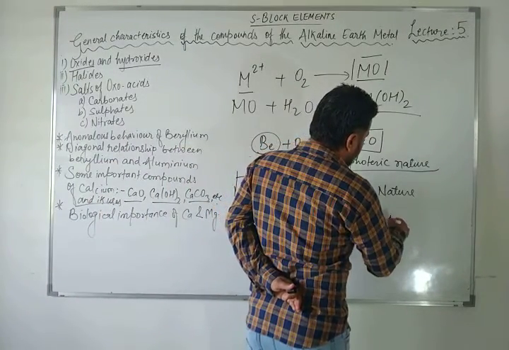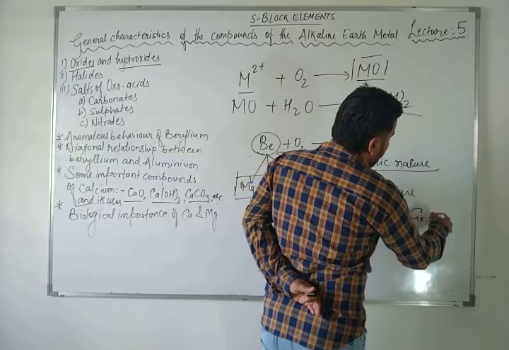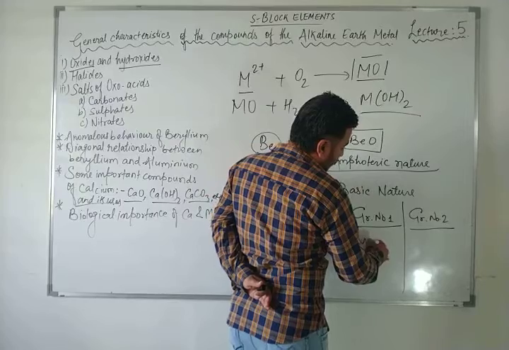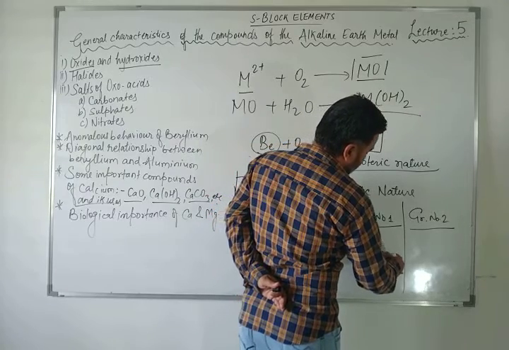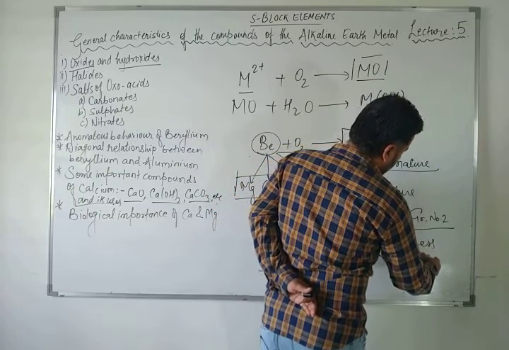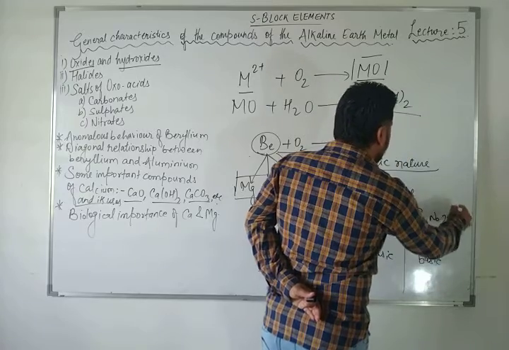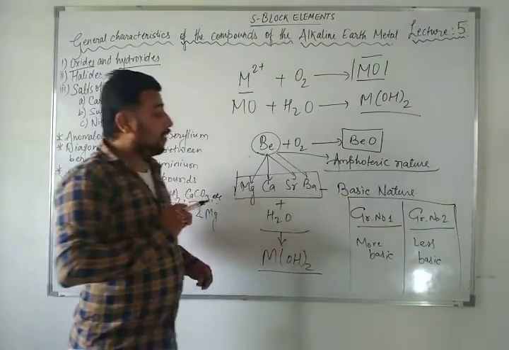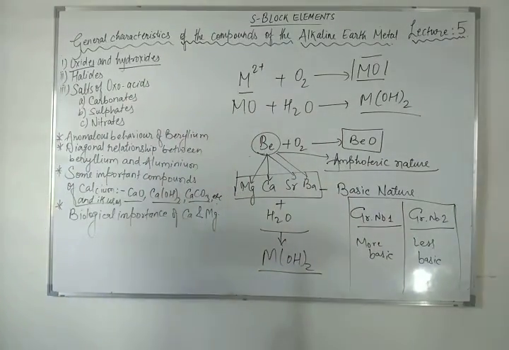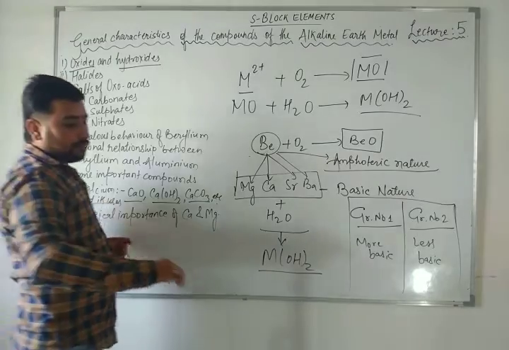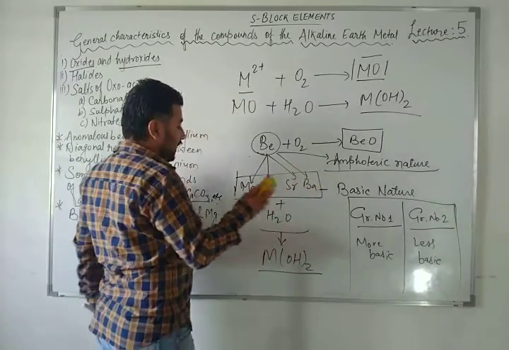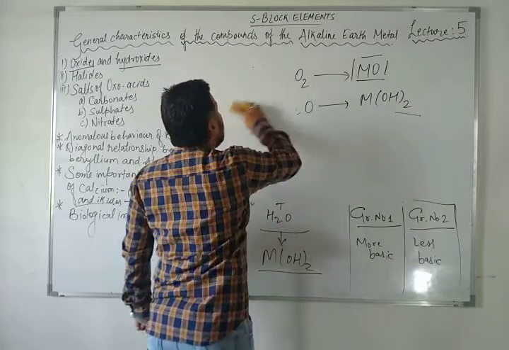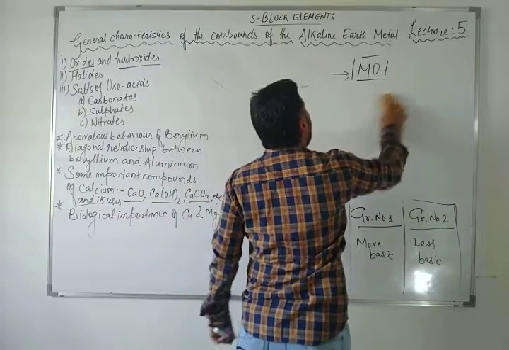Group number 1 means alkali metals and group number 2 alkaline earth metals. So alkali metals are more basic and alkaline earth metals are less basic than alkali metals. So if I talk about beryllium, when beryllium oxide reacts with water, it will give you the beryllate ion.